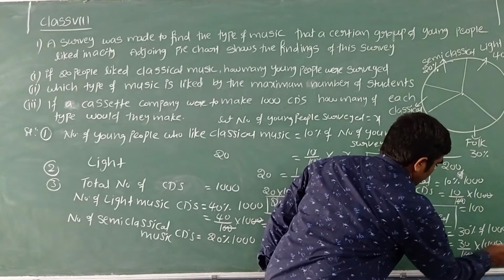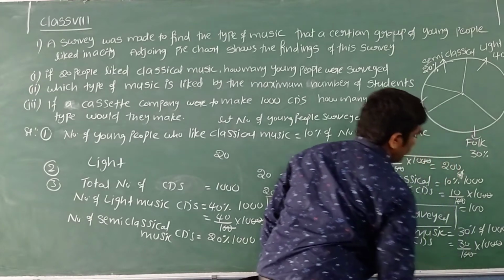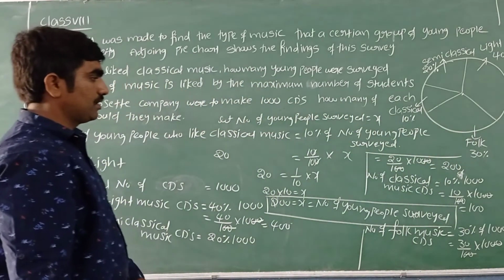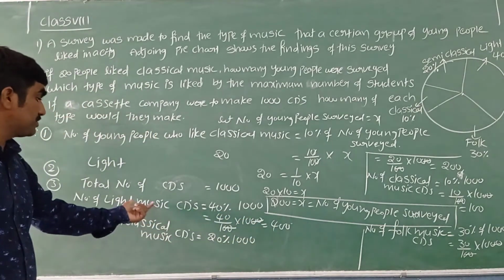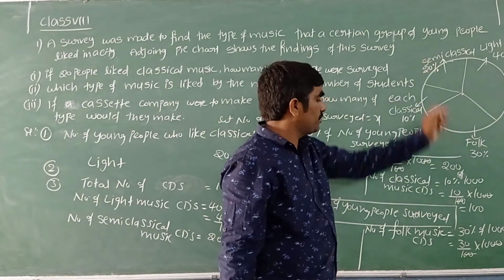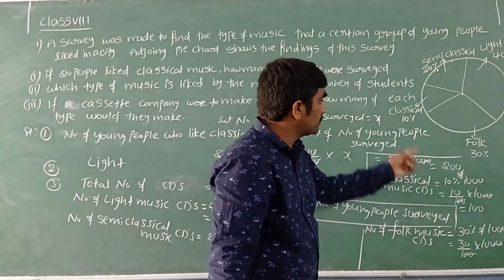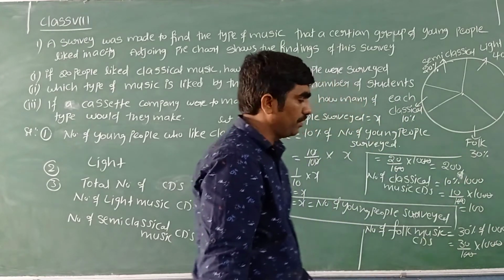Two zeros cancel, 30 tens are 300. So they have to make 300 folk music CDs. Out of 1000, 400 CDs are light music, 200 CDs are semi-classical music, 100 CDs are classical music, and 300 CDs are folk music.